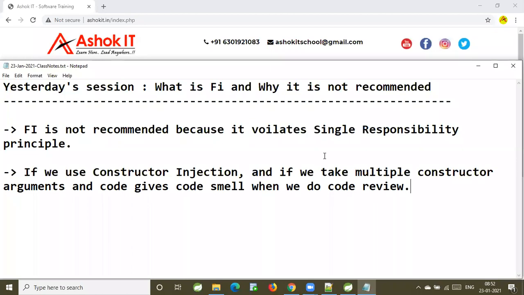So that's why we don't go for field injection. We will go for constructor injection. It will inform if something is wrong in the code.